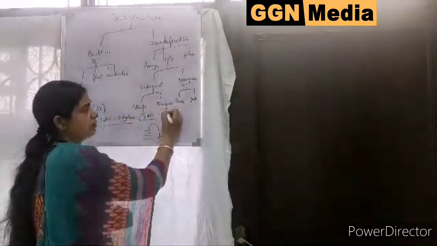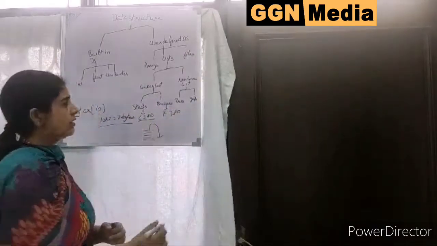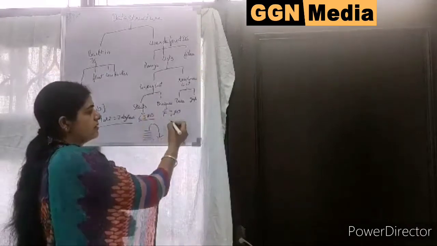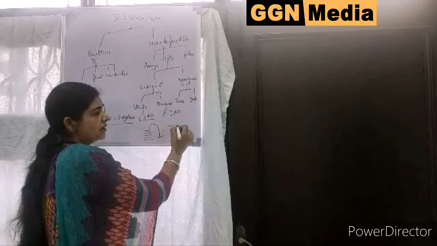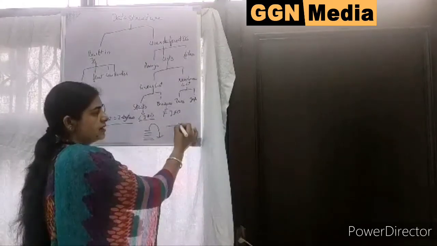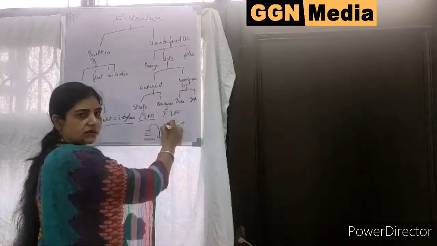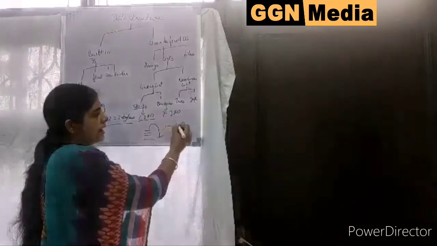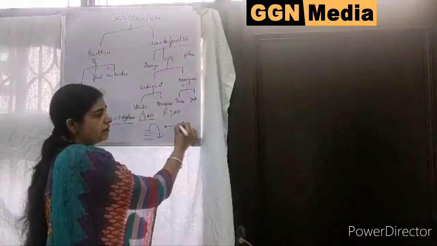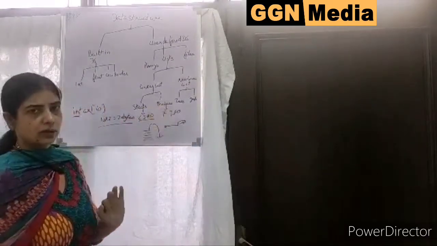In queue. Queue follows the rule FIFO. FIFO means first in, first out. First in, first out means if I am standing in the queue waiting for a bus, the person who is standing first has the chance to get in the bus, not the person who is standing at the last. So entry will be done from the last and the exit will be done from the first. This is the rule of queues. Okay.